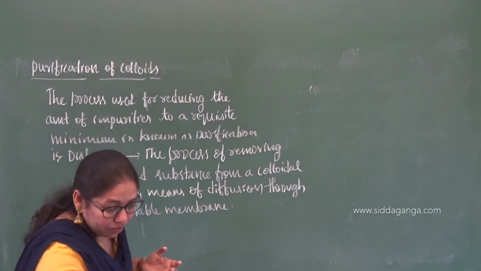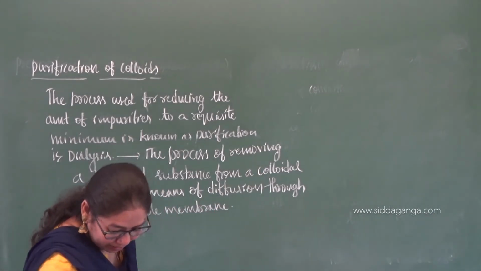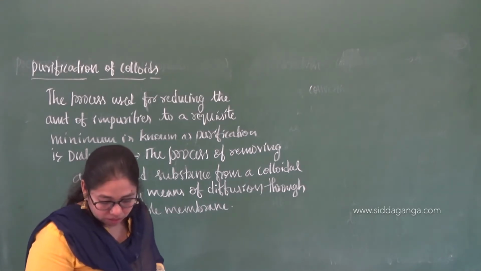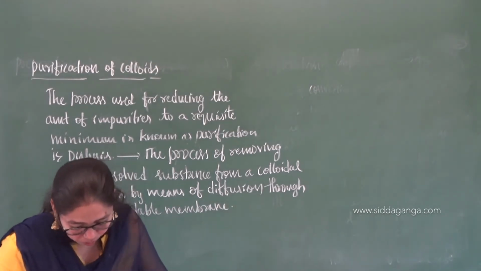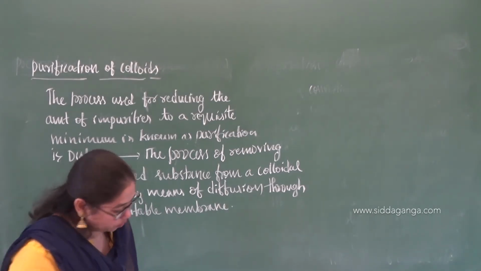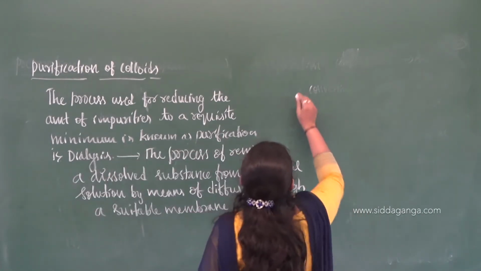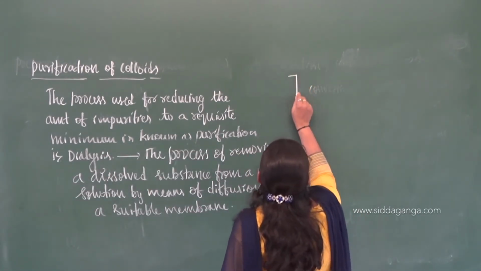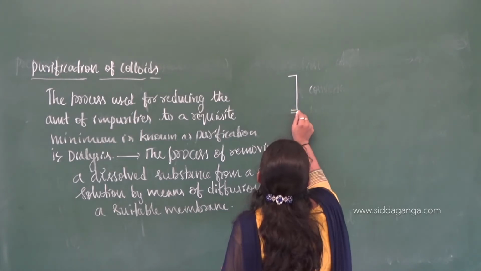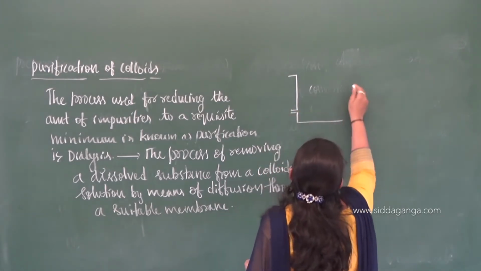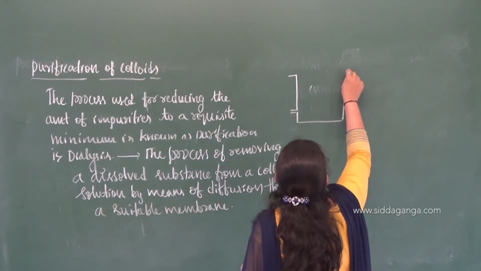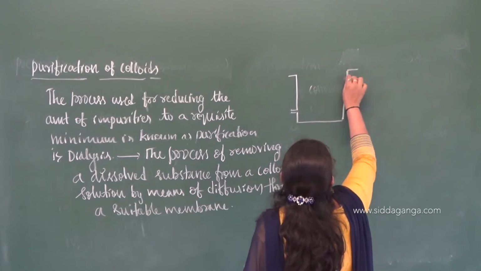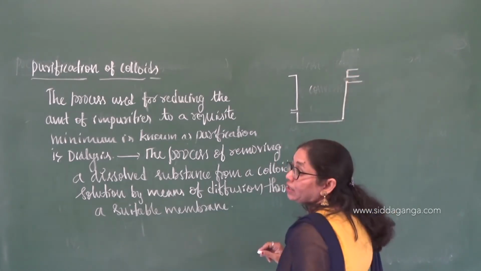If you represent dialysis diagrammatically, you can have a tank with an inlet as well as an outlet.